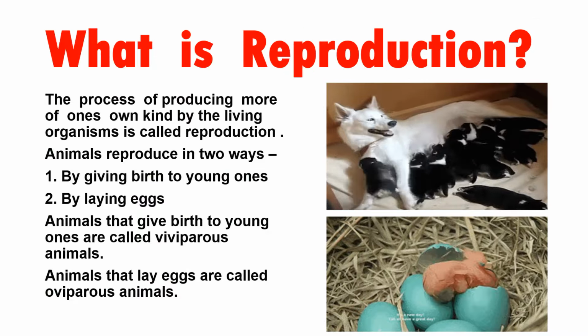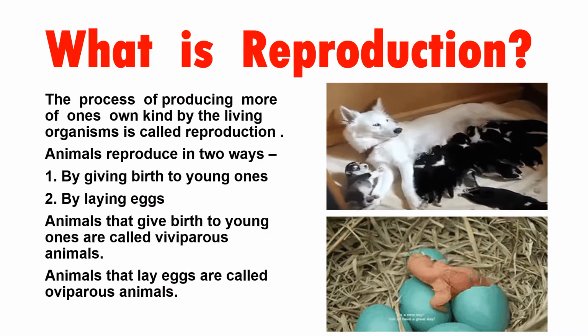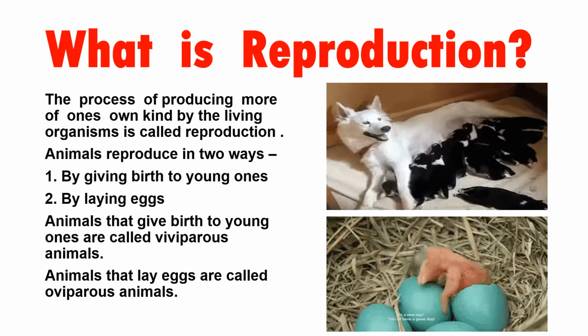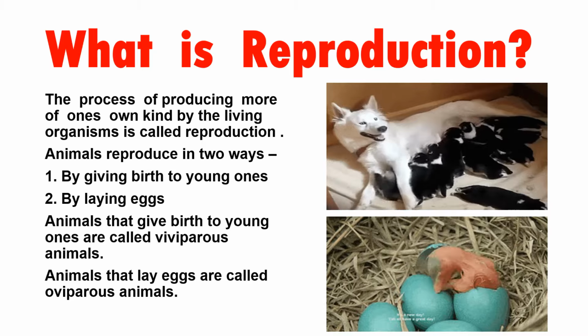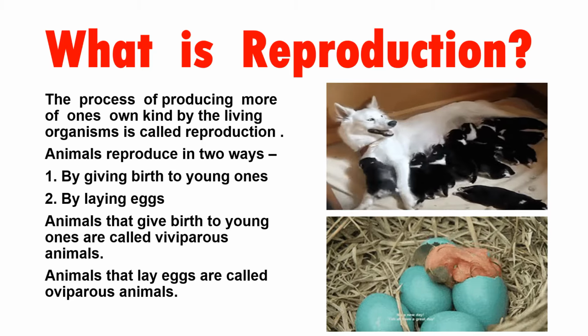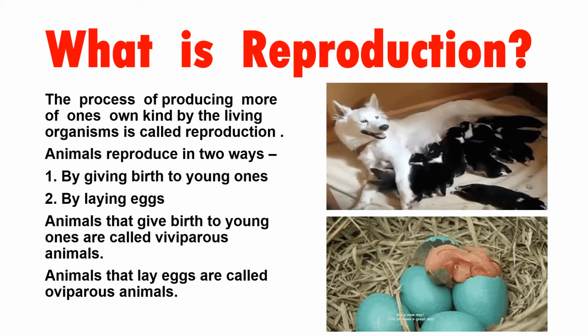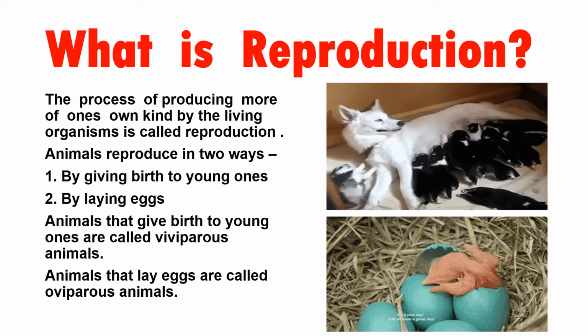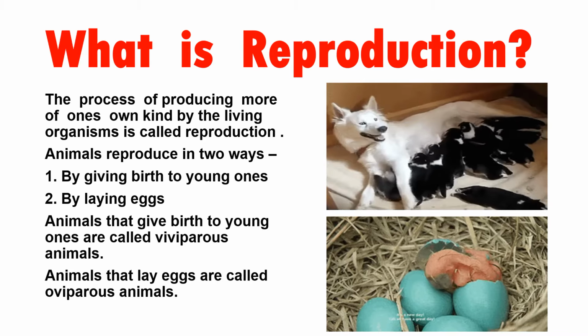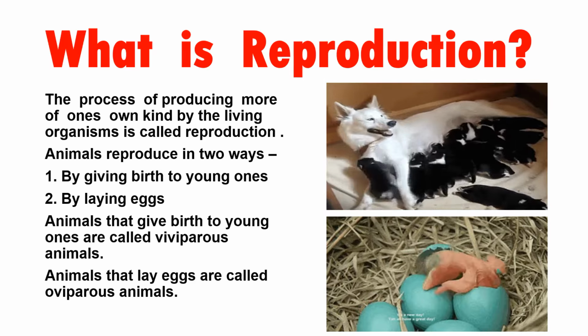Living things have the ability to produce more of their own kind. So the process of producing more of one's own kind by the living organisms is called reproduction. Living organism, whether it is animal, plant or human beings.